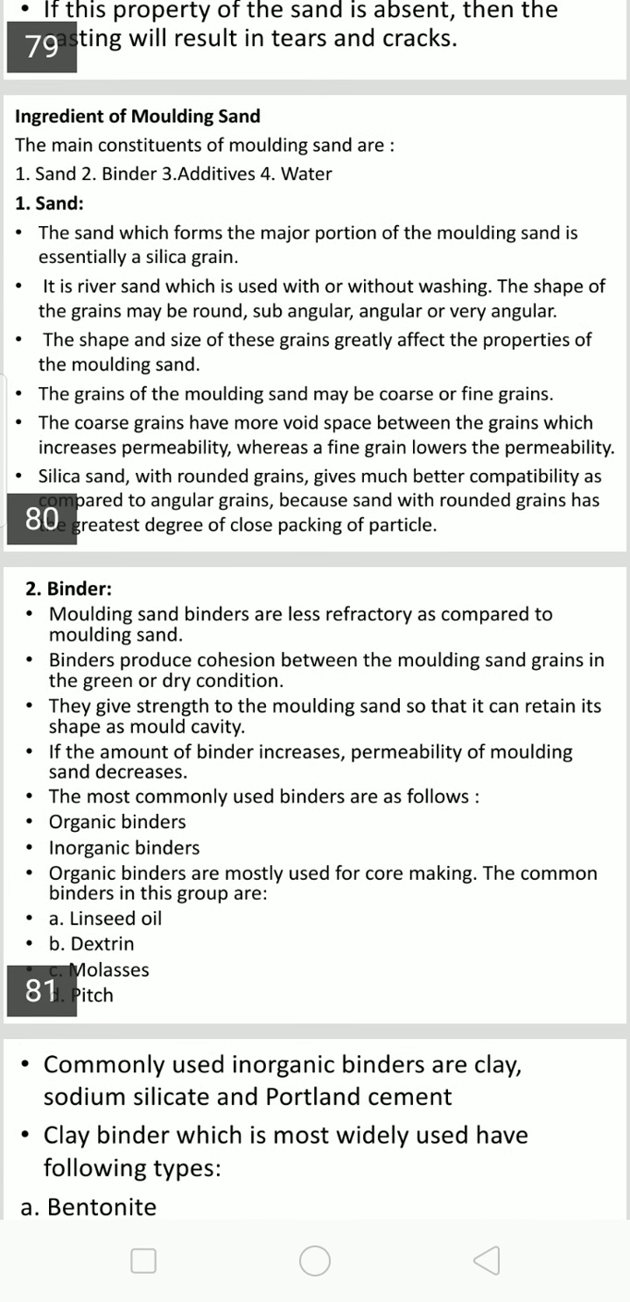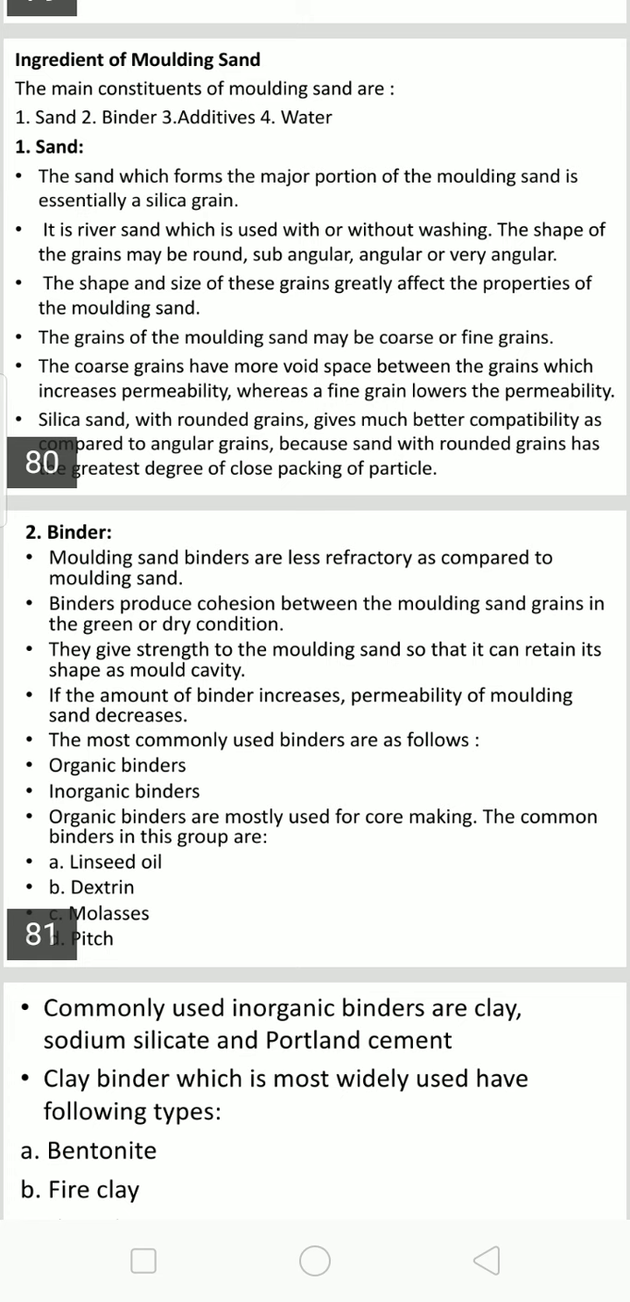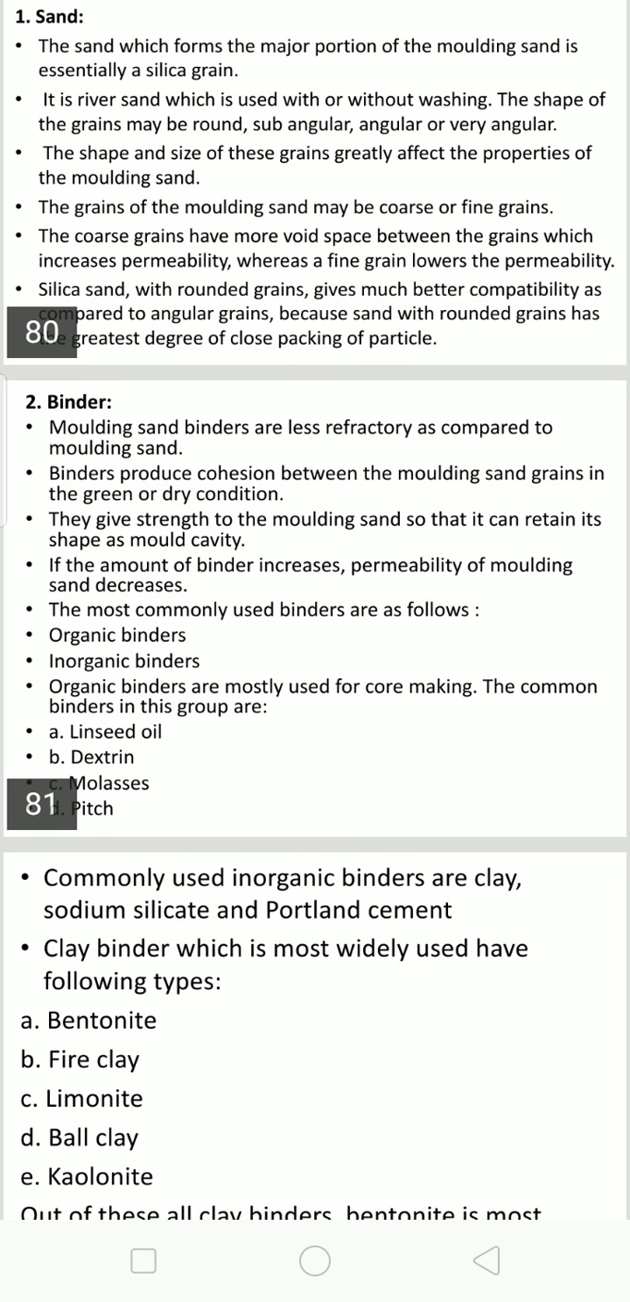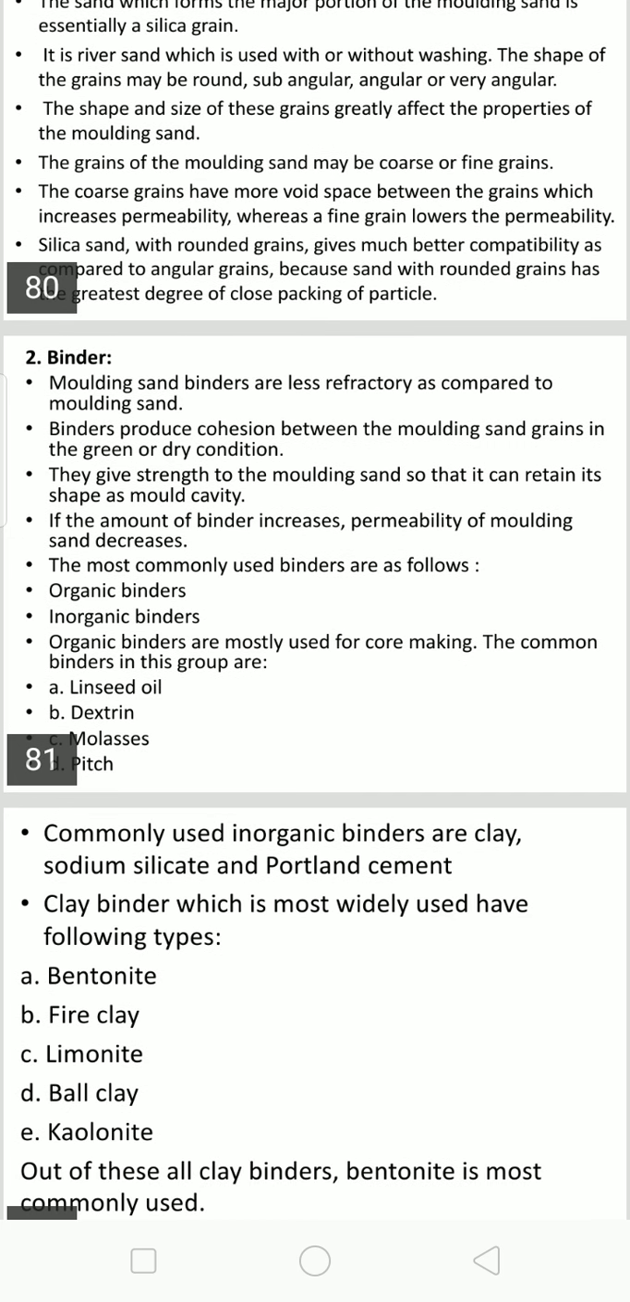Then binder. Molding sand binders are less refractory as compared to molding sand. Binders produce cohesion between molding sand grains in the green or dry condition. They give strength to the molding sand so that it can retain its shape as a mold cavity. If the amount of binder increases, permeability of molding sand decreases. The most commonly used binders are organic binders and inorganic binders. Organic binders are mostly used for core making. The common binders in this group are linseed oil, dextrin, molasses, pitch, etc.